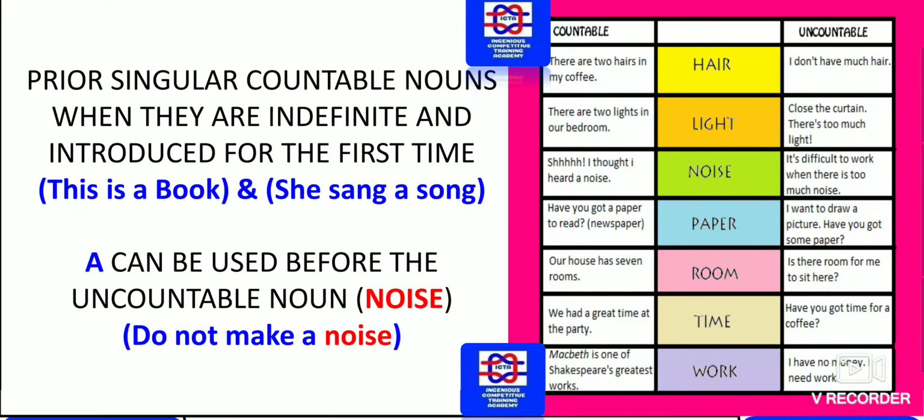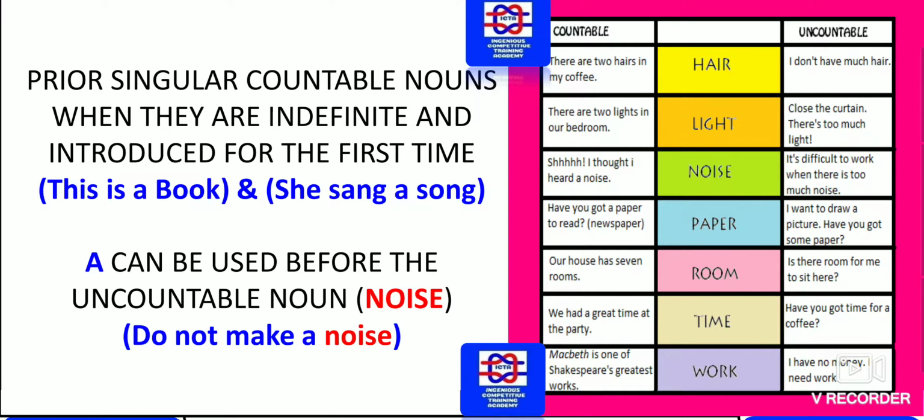Before singular countable nouns when they are indefinite and introduced for the first time. Whatever singular countable nouns are introduced for the first time, for example, this is a book, she sang a song. "A" can also be used before an uncountable noun, that is noise: do not make a noise.